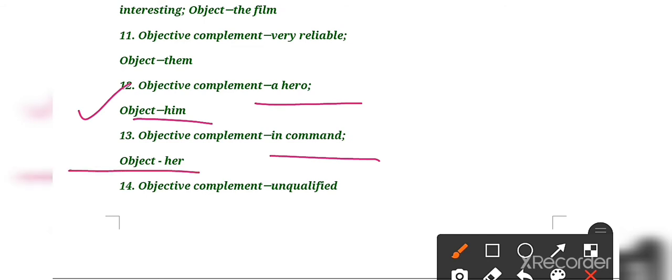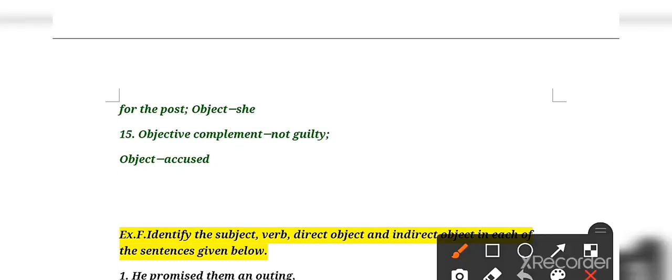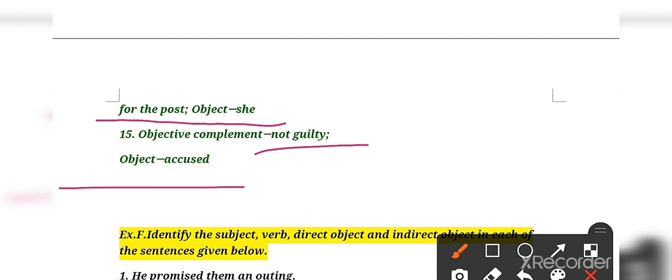And then after 14, objective complement is unqualified for the post, and object is she. And the last, 15, objective complement will be not guilty, and the word accused is the object.